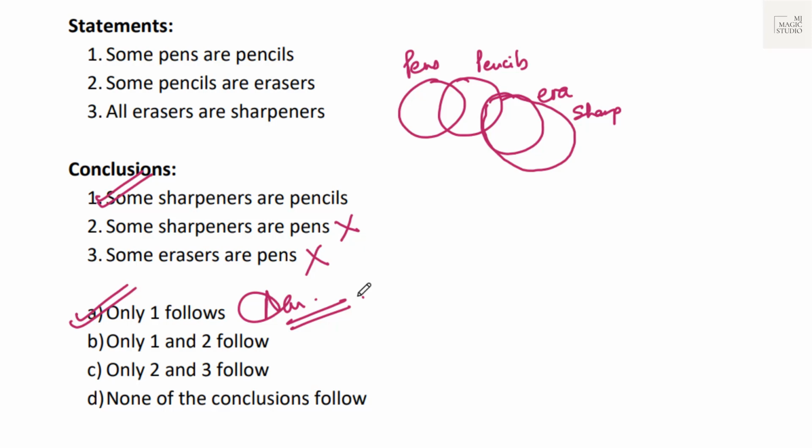Keep practicing. Different statement, different conclusion type, 2 statement, 2 conclusion, more than 2 statement, more than 2 conclusion type, and stick to Venn diagram. Venn diagram shall always help in getting these things correctly in minimum time possible. Open for doubts. Please put it in the chat box.